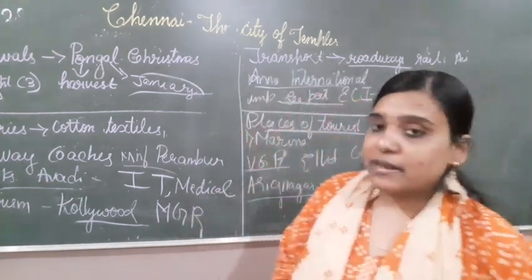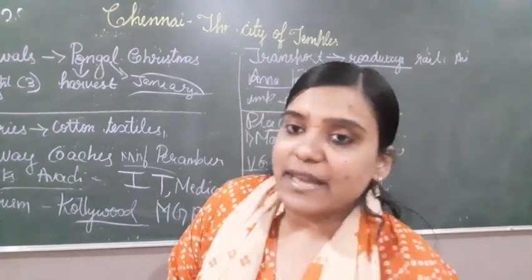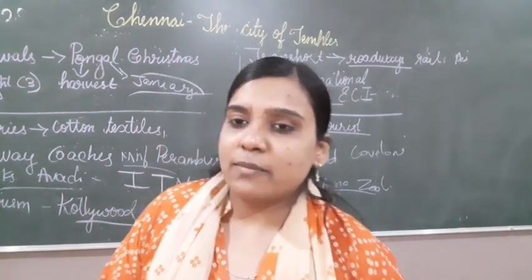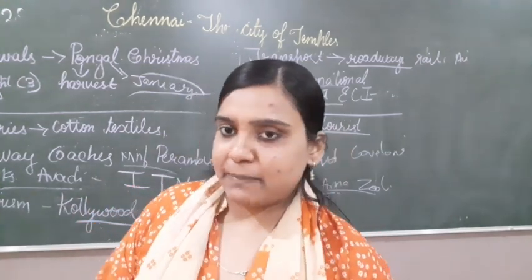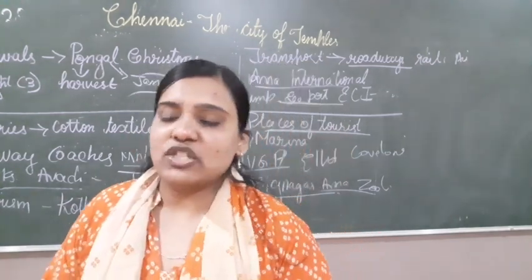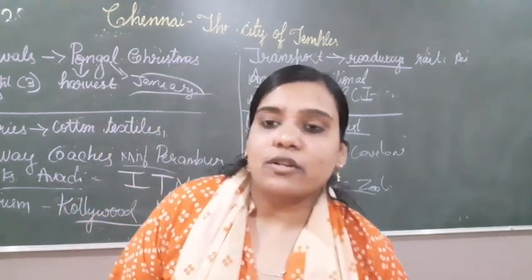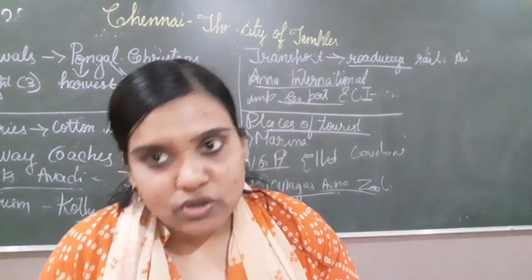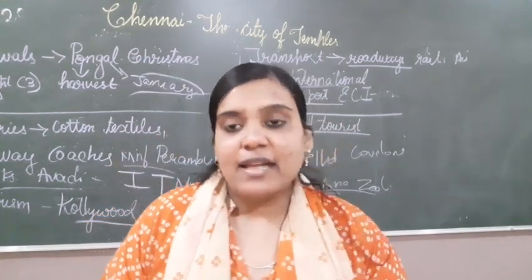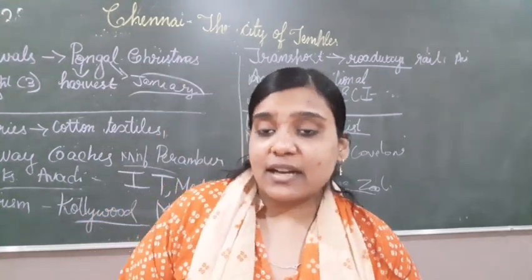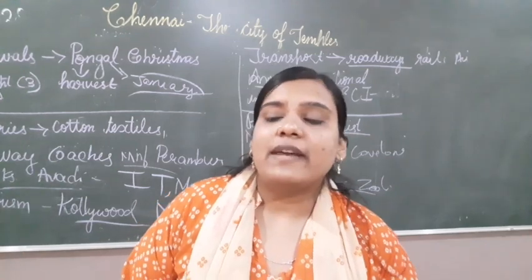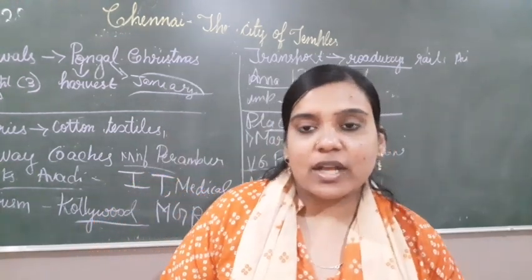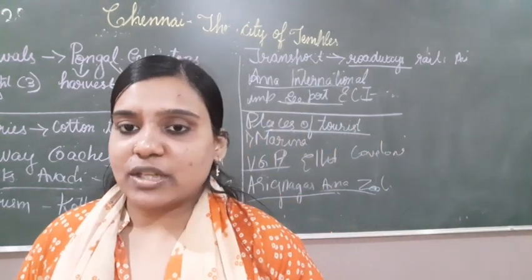Then the places we have in Chennai are Marina Golden Beach and Elliot's Beach. Marina Golden Beach is the longest beach because we find many people there to visit the beach, and VGP Golden Beach is the second longest beach because we have a lot of toys for the children. And Elliot and Covelong Beach can also be found in Chennai. Then we have Arignar Anna Zoological Park, a national park, where you can find a lot of species of mammals, birds and animals. Okay, this was a short and sweet chapter about Chennai.